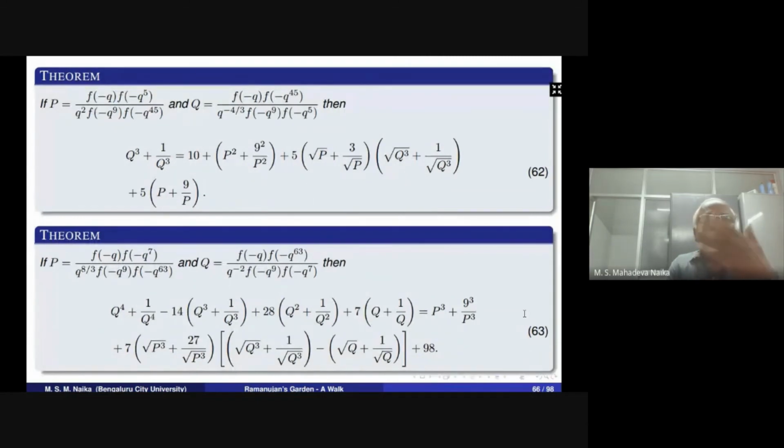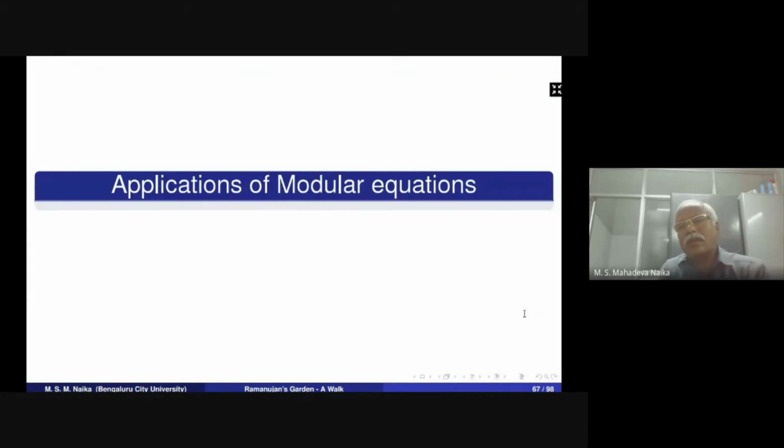Now here we obtained the modular equations for the ratios of the pentagonal number theorem, f of minus q. So this is the modular equation we obtained as in 62 and 63.